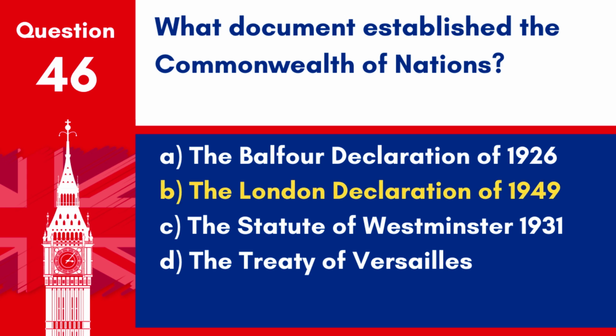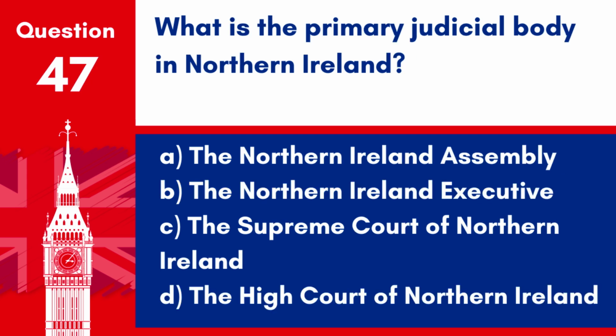Answer. B. The London Declaration of 1949. The London Declaration established the modern Commonwealth of Nations, allowing for cooperation among independent countries that shared a history of British rule. Question 47. What is the primary judicial body in Northern Ireland?